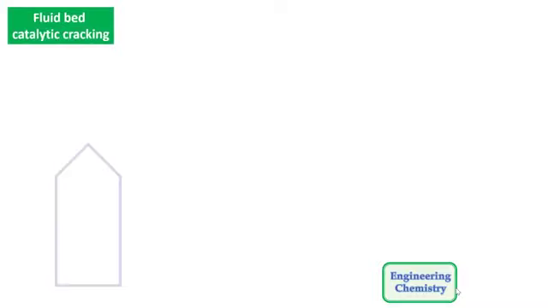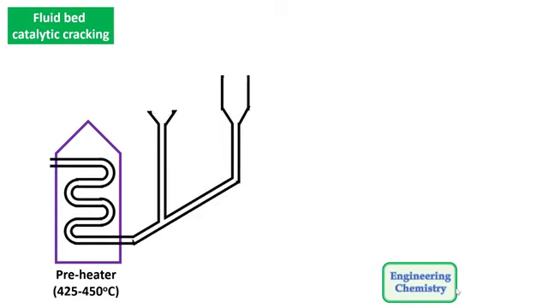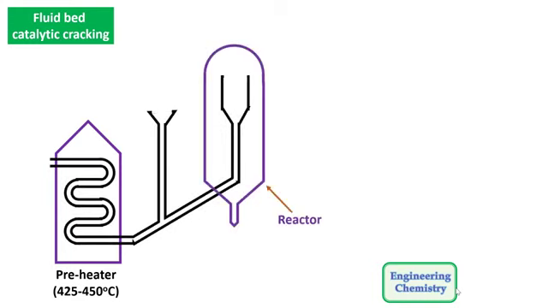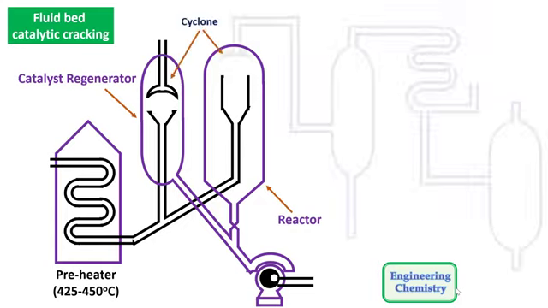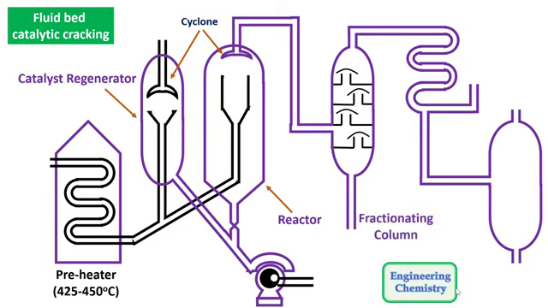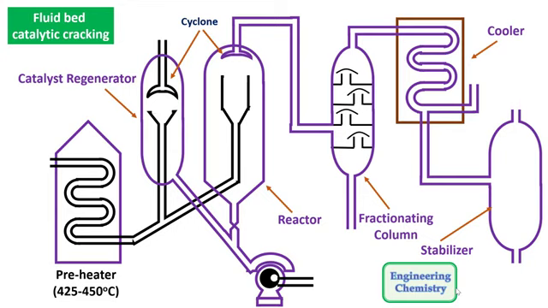Let's move to the fluid bed catalytic cracking. In fluid bed catalytic cracking also there is a preheater, then a reactor, there is a catalyst regenerator, cyclones for the removal of gases, then there is a fractionating column, a cooler and a stabilizer. We have seen that in case of fixed bed catalytic cracking, the problem was the catalytic chamber gets exhausted and it has to be replaced by another catalytic chamber. So that was a time consuming process. The fluid bed catalytic cracking is a continuous process.